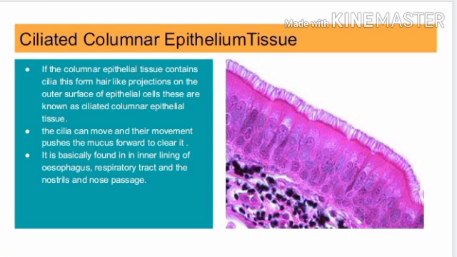Ciliated columnar epithelium tissue. Here, if columnar epithelium tissue contains cilia, which form hair-like projections on the outer surface of epithelial cells, these are known as ciliated columnar epithelium tissue. The cilia can move, and their movement pushes the mucus forward to clear it. It is basically found in the inner lining of the esophagus, the respiratory tract, and the nostrils and the nose passage. The following is the reference image for the ciliated columnar epithelium tissue.